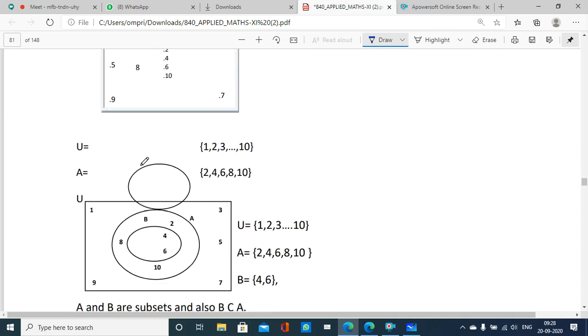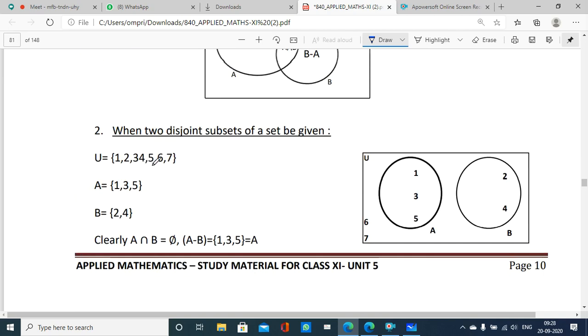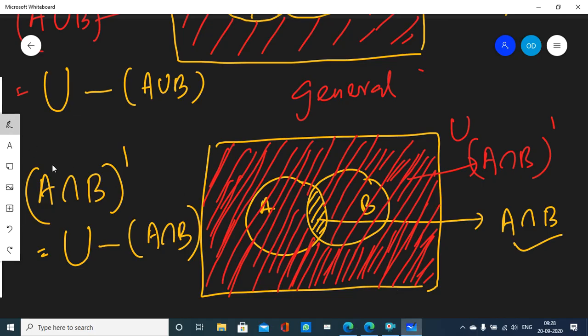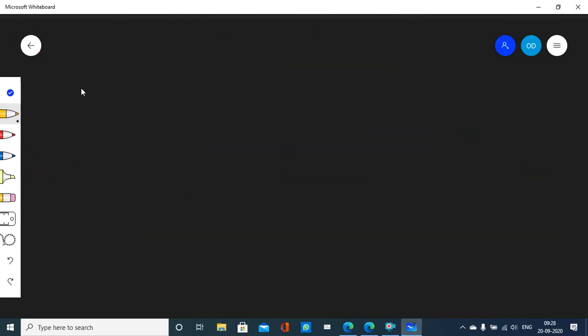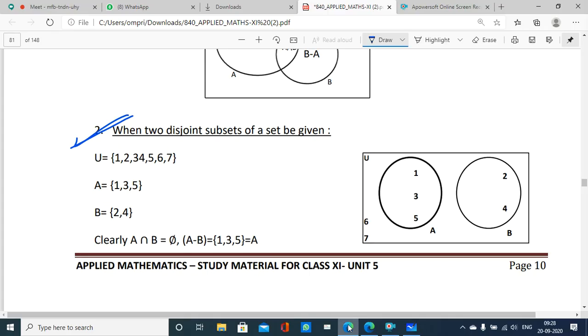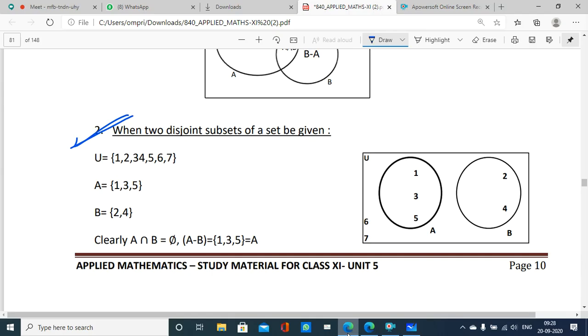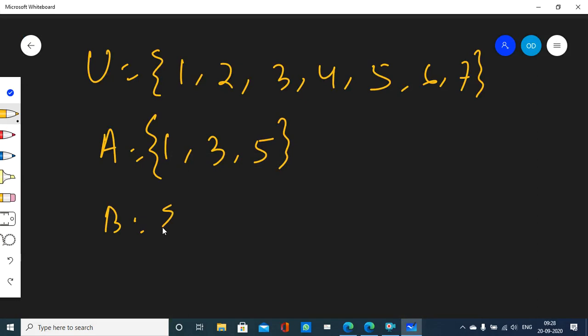Then, okay, let's do some Venn diagram representation. Suppose this is question number 2. Universal set is given to you as 1, 2, 3, 4, 5, 6, 7, and there is set A which carries elements 1, 3, 5, and there is set B which carries elements 2, 4.